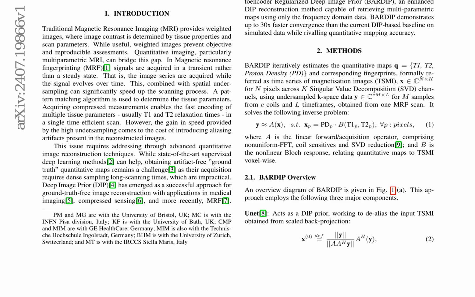This innovative method has the potential to significantly improve the efficiency and accuracy of magnetic resonance fingerprinting-based quantitative imaging. By integrating the strengths of deep image priors and Bloch response modeling, BARDIP offers a promising solution for overcoming the limitations of traditional magnetic resonance fingerprinting approaches.